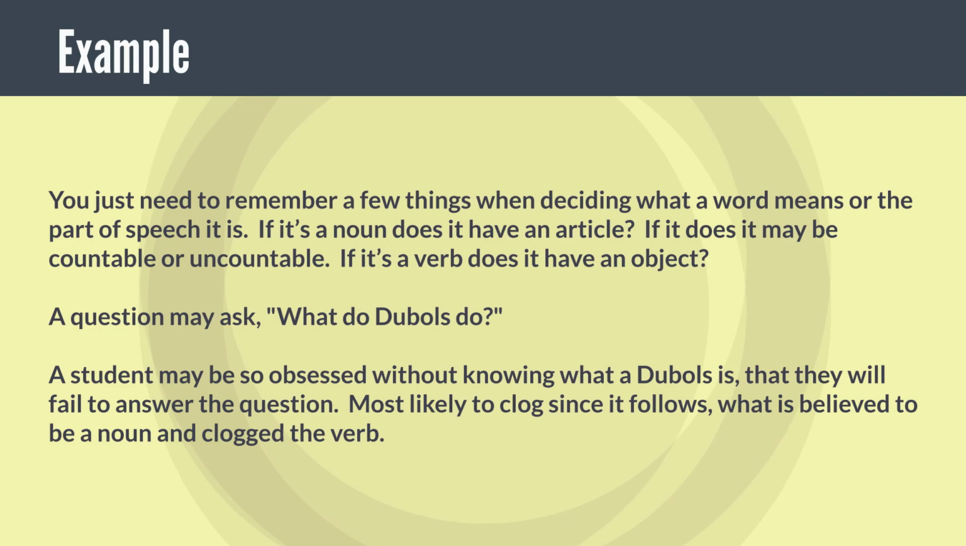You just need to remember a few things in deciding what a word means or the part of speech it is. If it's a noun, does it have an article? If it does, it may be countable or uncountable. If it's a verb, does it have an object? A question may ask, what do de balls do? A student may be so obsessed with not knowing what de balls is that they will fail to answer the question. Most likely to clog, since it follows what is believed to be a noun and clog the verb.